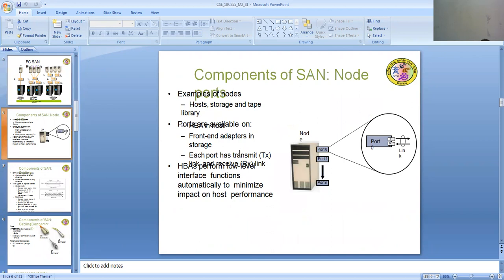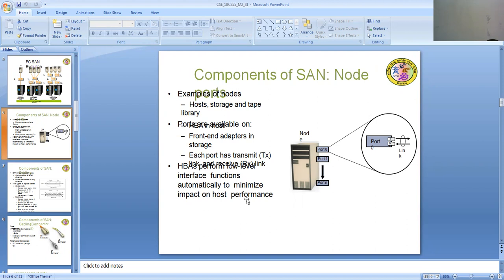Components of SAN: node ports. Example nodes are host, storage and tape library. A port is available in the front-end adapter of the storage, and a port is available in each transmitter TX. HBAs perform low-level interface functions automatically to minimize the impact on host performance. The SAN carries data between servers and storage devices through the Fibre Channel network, as shown in the earlier figure.